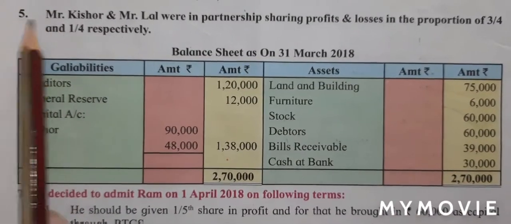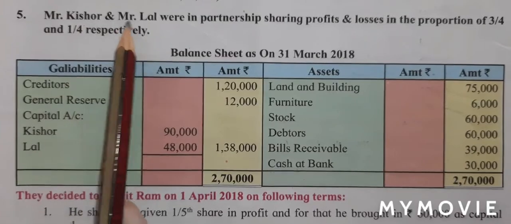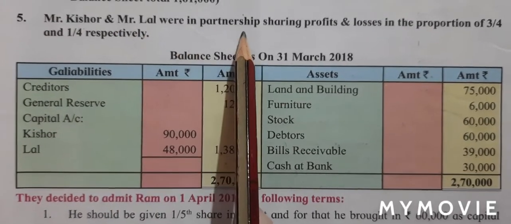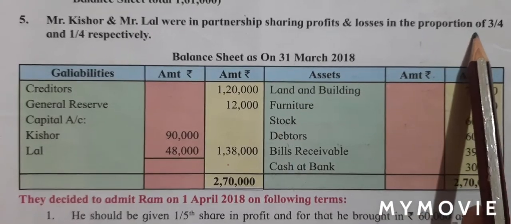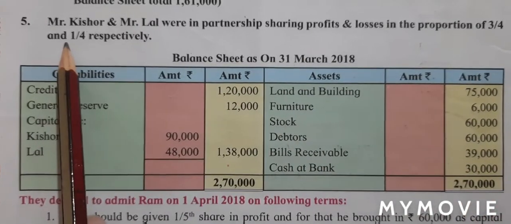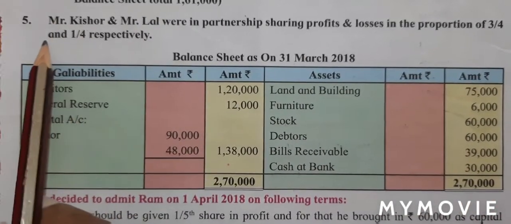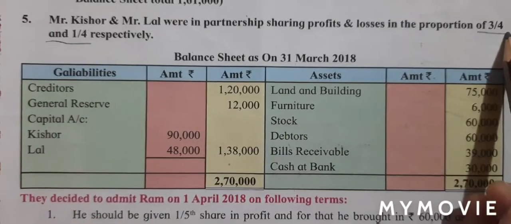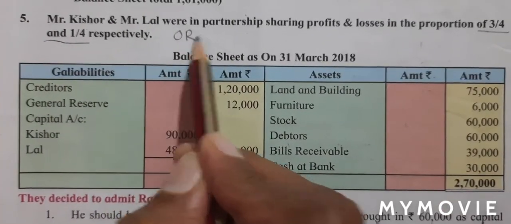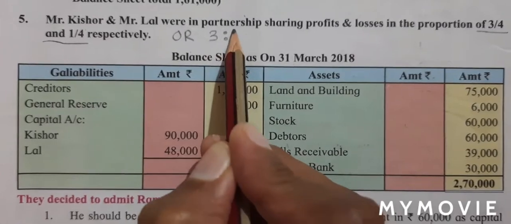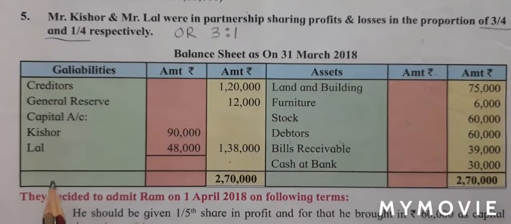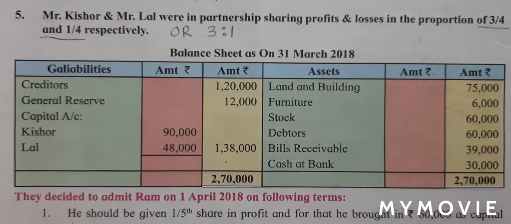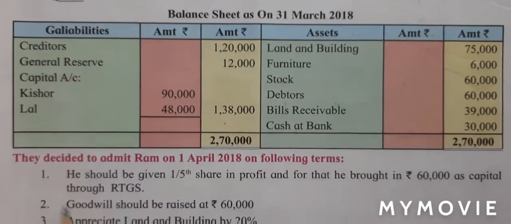Question number 5. Mr. Kishore and Mr. Lal were in partnership sharing profit and losses in the proportion of 3/4 and 1/4 respectively. So this is my old ratio. So the old ratio is 3:1. Balance sheet is given to us, but we will first start reading our adjustment. So let's come to the adjustment.